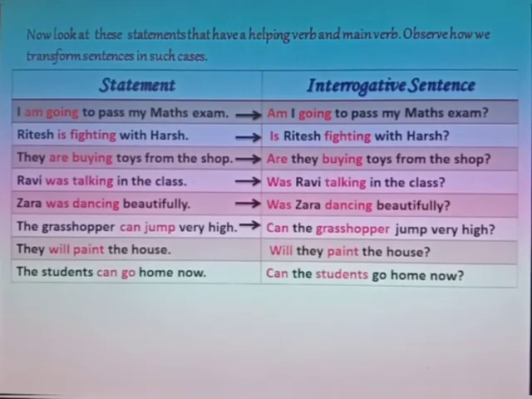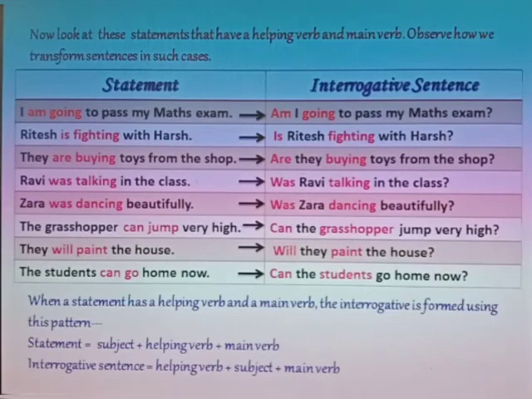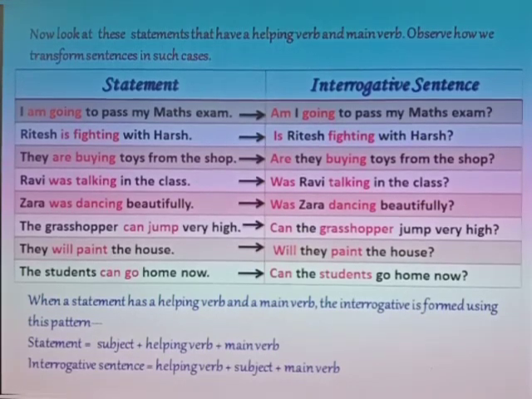They will paint the house. Will they paint the house? The students can go home now. Can the students go home now? When a statement has a helping verb and main verb, the interrogative is formed using this pattern. In a statement, subject plus helping verb plus main verb. In an interrogative sentence, helping verb plus subject plus main verb.